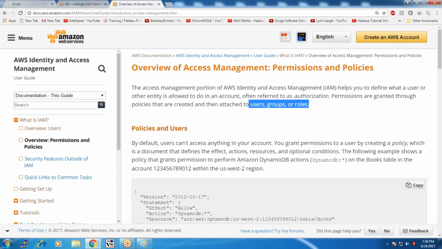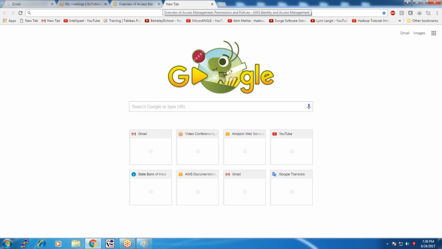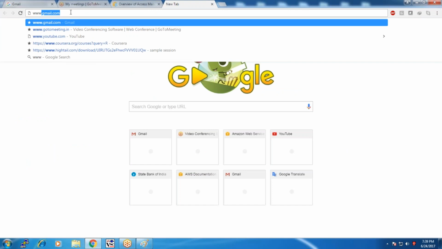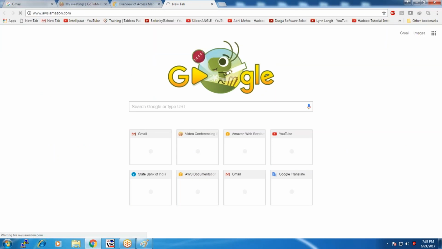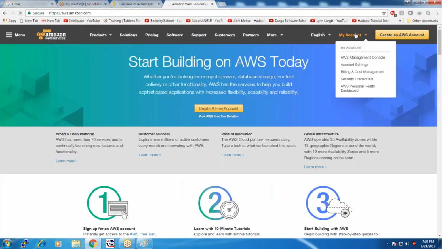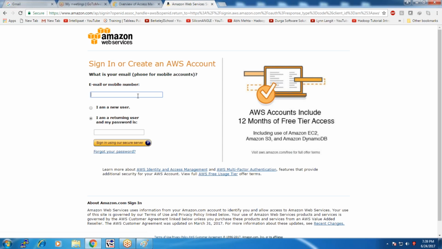Okay, let me move slightly to our Amazon account. Log in to the account with my account credentials at www.aws.amazon.com. Click on the AWS Management Console with your user credentials. Okay, you need to get these credentials. I am going to log in with my credentials.